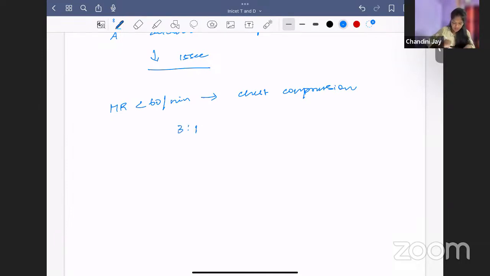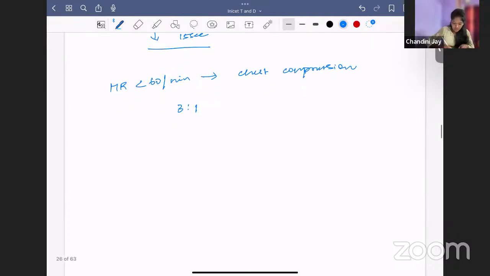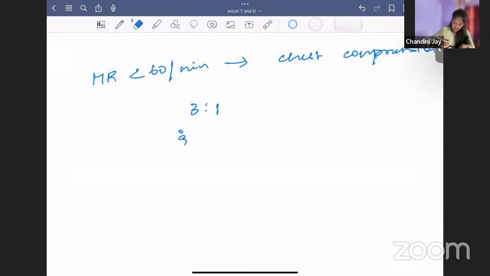So what is the ratio? 3:1. So 3 compressions, 1 breath. 1 and 2 and 3 and squeeze. 1 and 2 and 3 and squeeze. That is how you go. 3:1, or 90 compressions and 30 breaths in 1 minute. Sorry, 90:30.